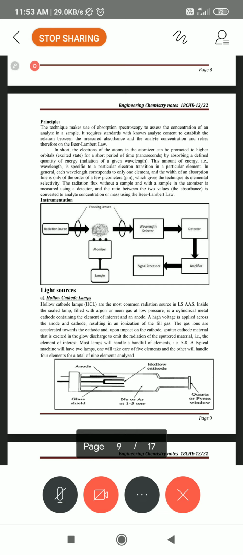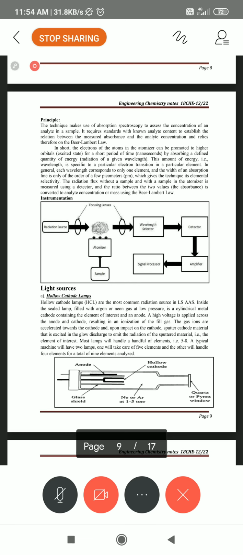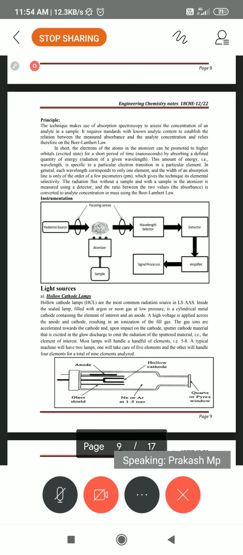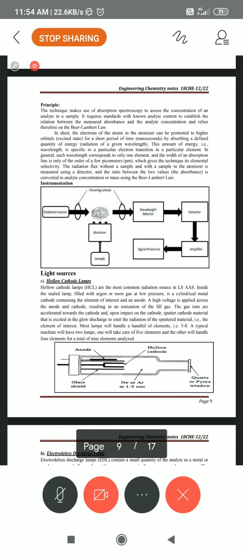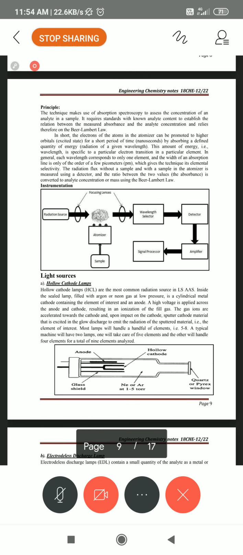That atomization turns the atoms into gas, and they are sprayed on the flame immediately. What has been absorbed is sent, and when it comes down to the normal state, emission also occurs. It then undergoes ionization after its excited state, and immediately the metal is formed. For a very neat explanation of this, you can read the notes also. We have sent you one more material as well.